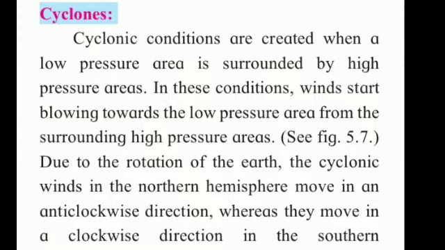Due to the rotation of the earth, the cyclonic winds in the northern hemisphere move in an anti-clockwise direction, whereas they move in a clockwise direction in the southern hemisphere. Underline this also. Northern hemisphere moves in anti-clockwise direction. Southern hemisphere moves in clockwise direction.